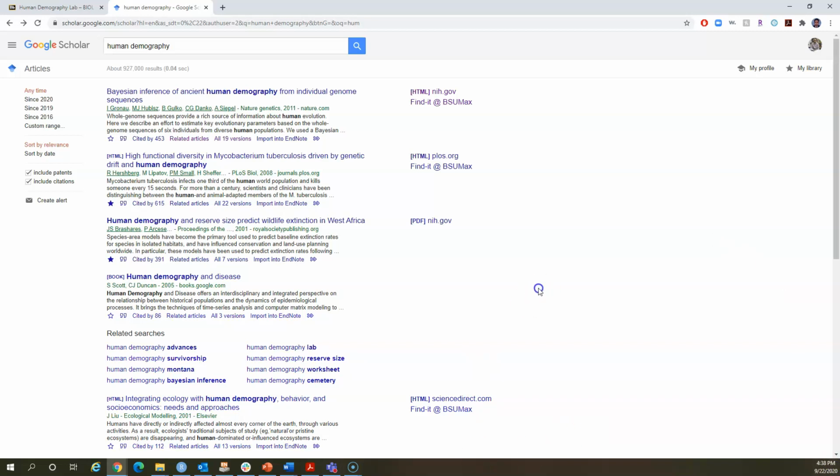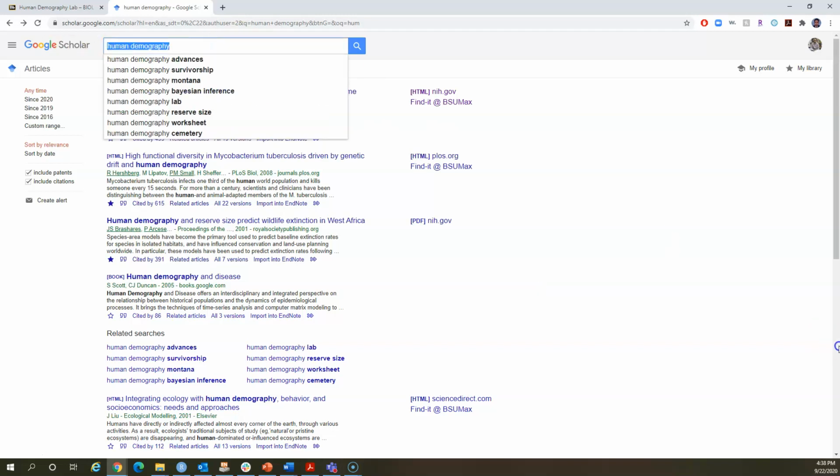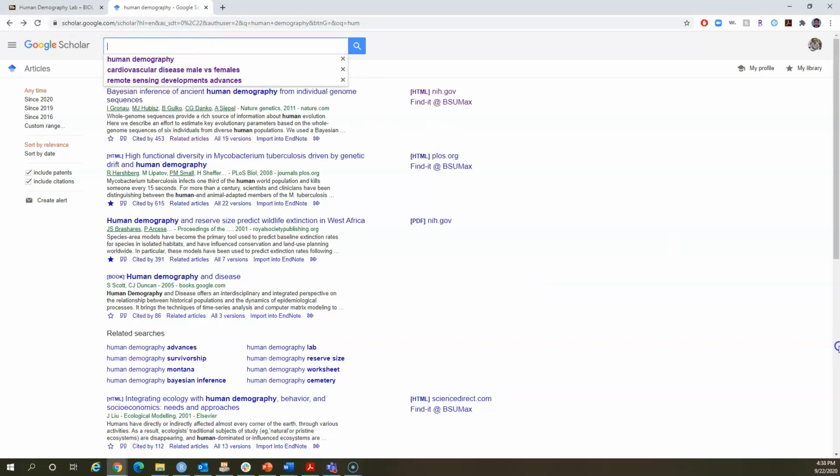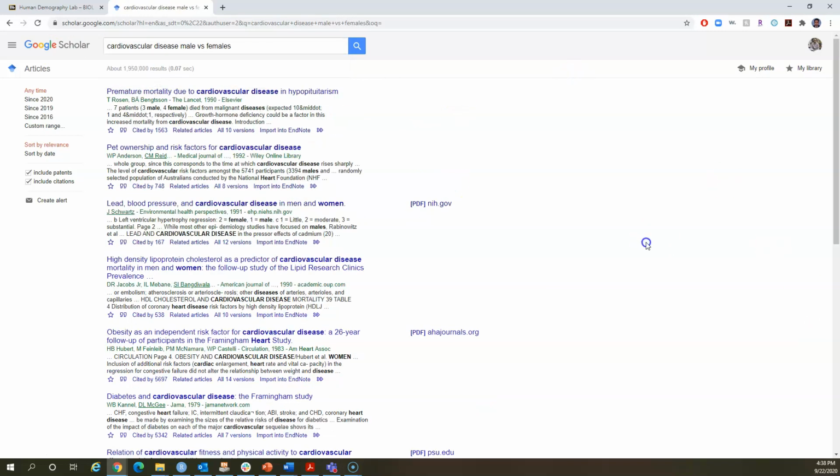Okay. Now, I think that sums up how to use Google Scholar, right? Now about the keywords you use, that depends on what kind of hypothesis you are interested in. So you can actually change your keywords now. Let's say you were interested in cardiovascular diseases between males and females. You can search based on that, right?